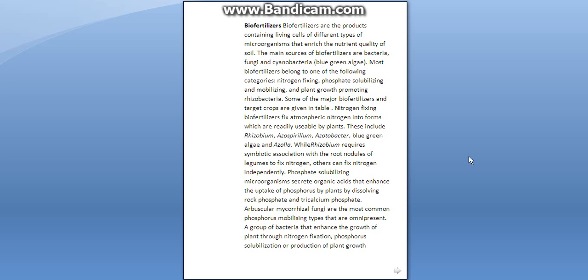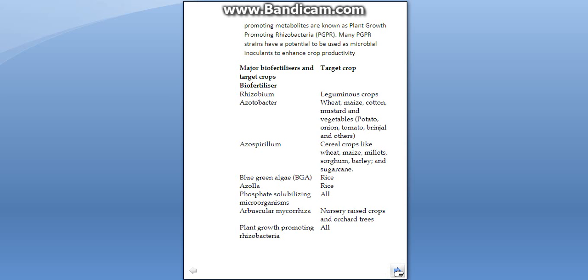A group of bacteria that enhance the growth of plants through nitrogen fixation, phosphorus solubilization and production of plant growth promoting metabolites are known as plant growth promoting rhizobacteria. So another name is PGPR. Now many PGPR strains have a potential to be used as microbial inoculants to enhance the crop productivity.